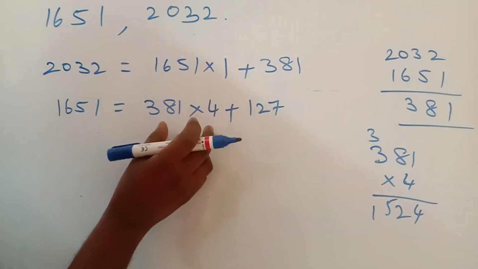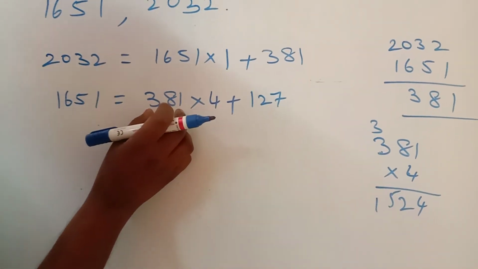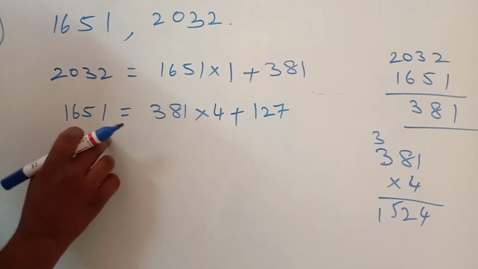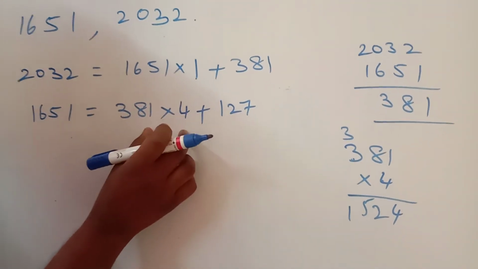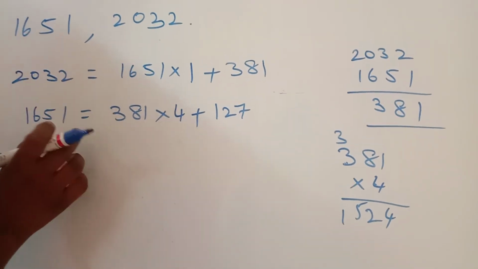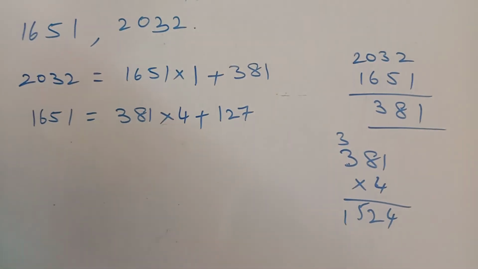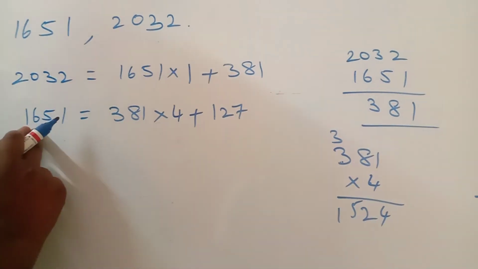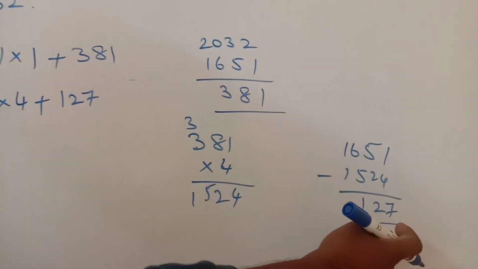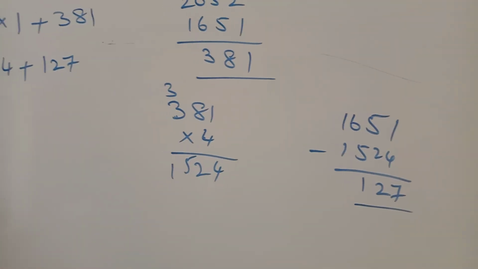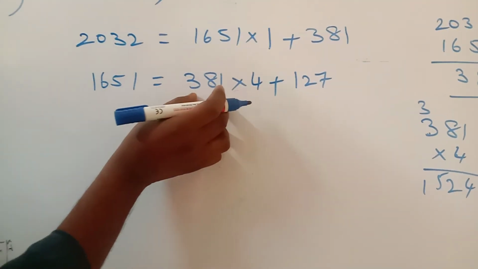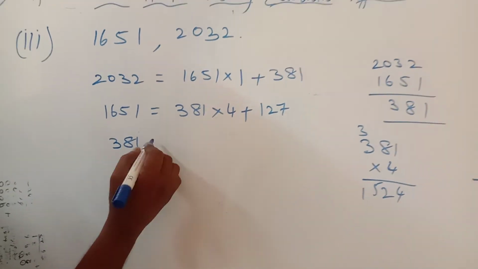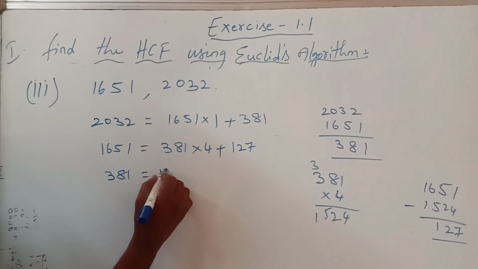So how to do this one is, with 381, how many times you are getting a nearest number or exact value, you should multiply, and at the same time what was the answer you are getting, you should subtract the value from this number. That is nothing but 1651 minus 1524, which equals 127. Again you are getting 127 as a remainder, so the process continues. 381 equals 127.